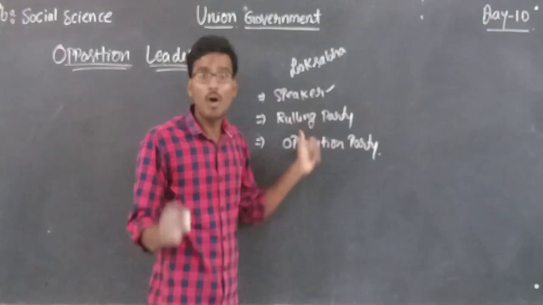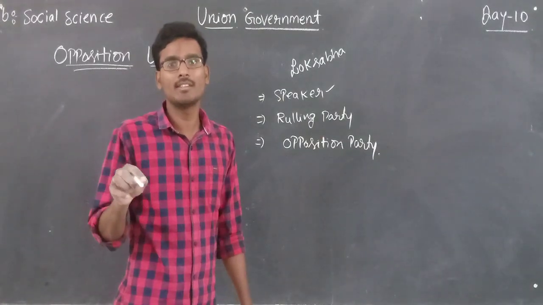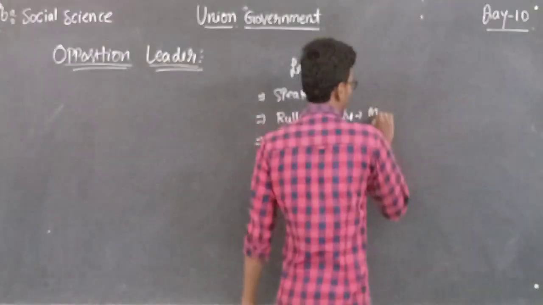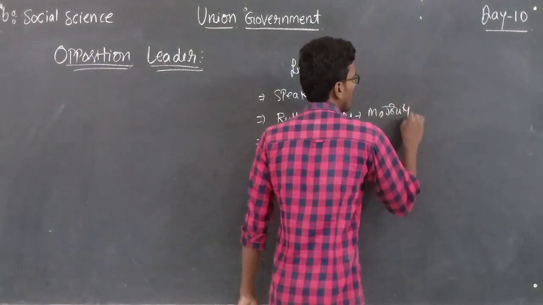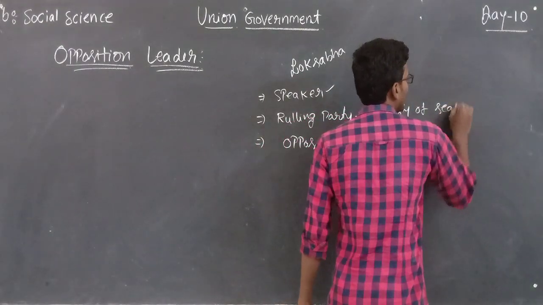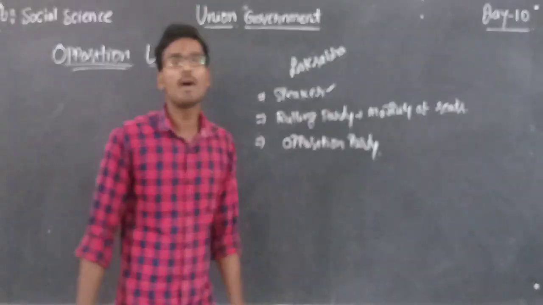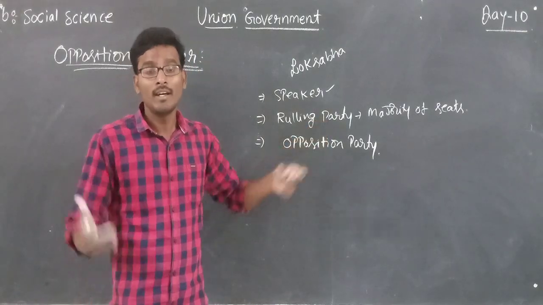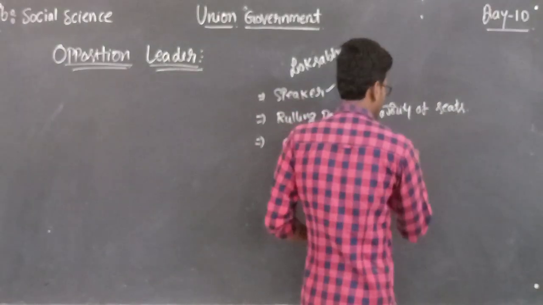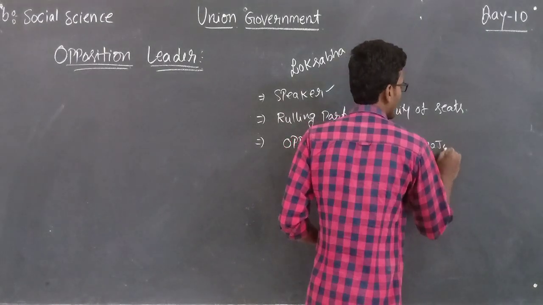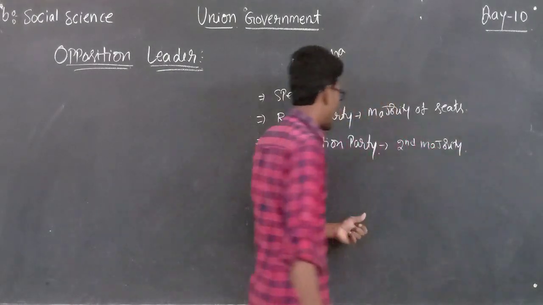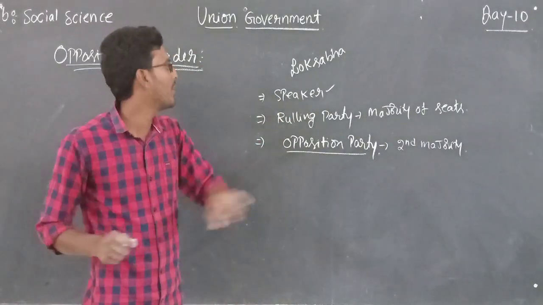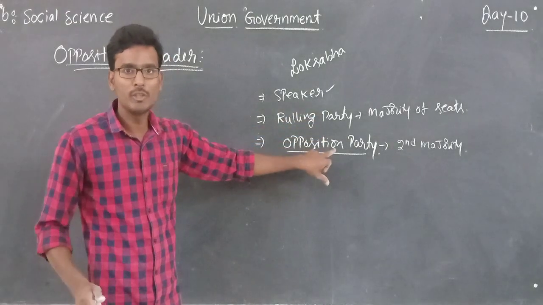Next, ruling party. What is the ruling party? In general elections, the political party which got the majority of votes, majority of seats, we can say majority of seats. The political party that won the majority of seats in the general elections is known as the ruling party. Next, the second majority forms the opposition party. So now this is the structure of Lok Sabha: speaker, ruling party and opposition party.